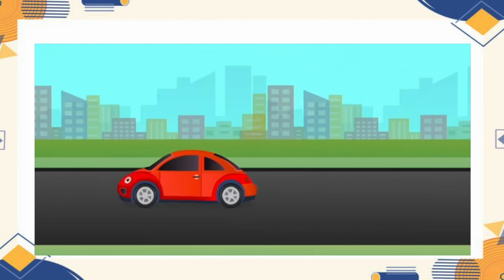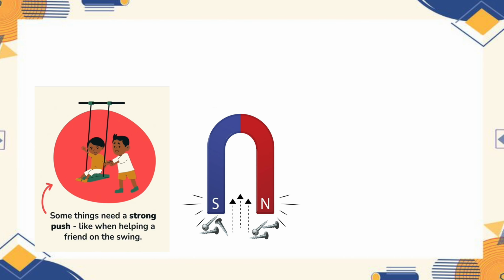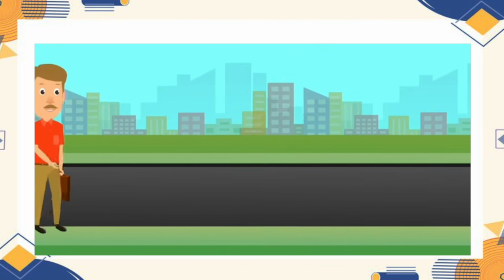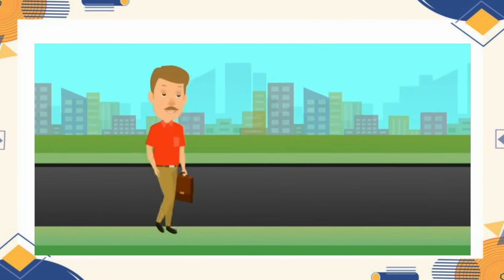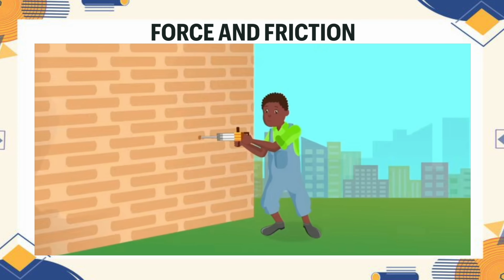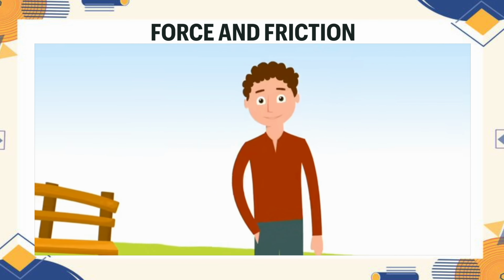Every movement around us tells a story. The push of a swing, the pull of a magnet, the grip of our shoes on the ground. Behind all these everyday actions lies the invisible power of force and friction. Today, we are diving into the world of force and friction, two invisible heroes of our everyday life.